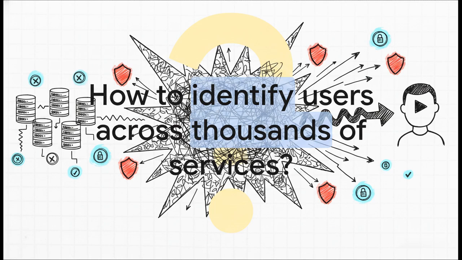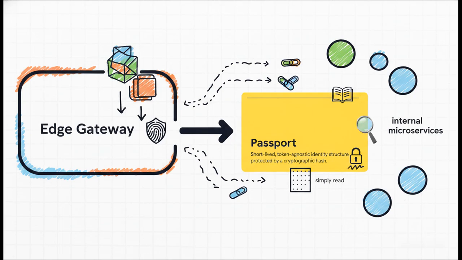Think about it. If a user presses play and that single request touches 50 internal services, forcing all 50 of them to independently decrypt and verify the original web token is a massive waste of computing power, and it introduces huge latency. But Netflix solved this beautifully by moving all authentication to their edge gateway.